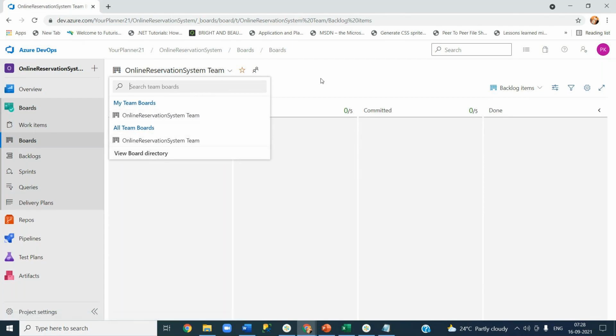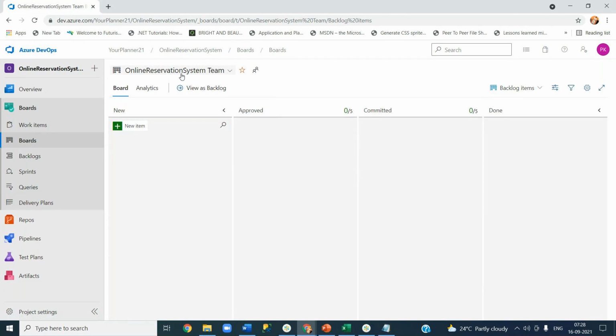If there are many teams, it will show all those team names here. You might wonder, hey, I never created a team, so where was this online reservation system team created? Basically, when you create a project, by default it creates a team with the name of the project. That's the reason you see it here.